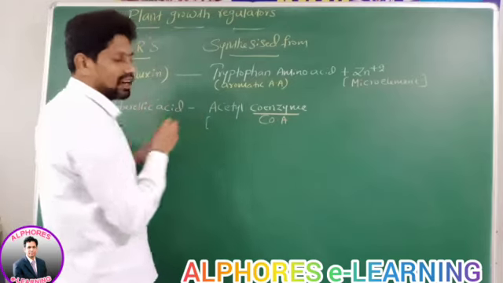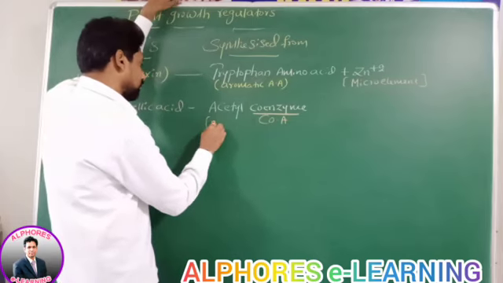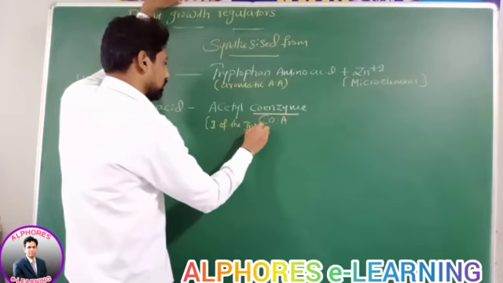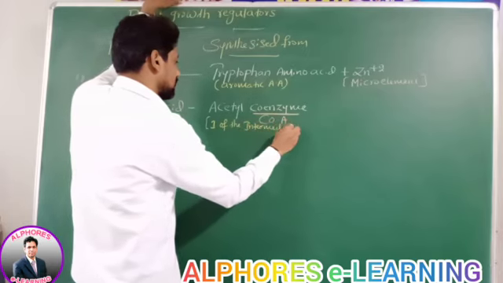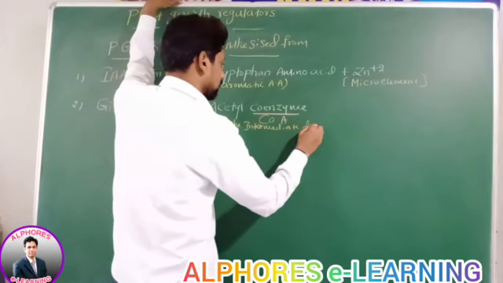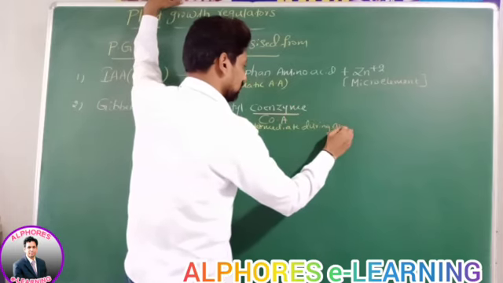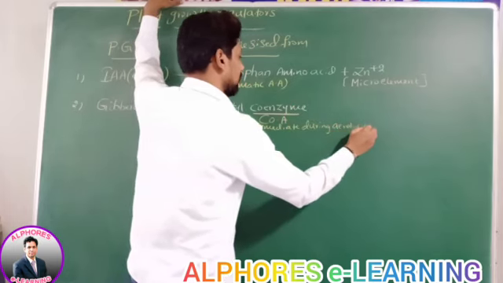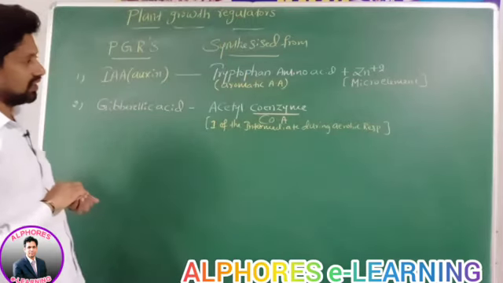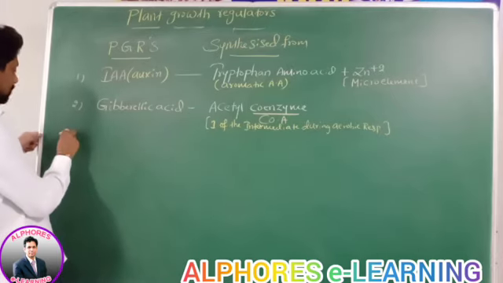It is one of the intermediates during aerobic respiration. What is it? Acetyl coenzyme A.